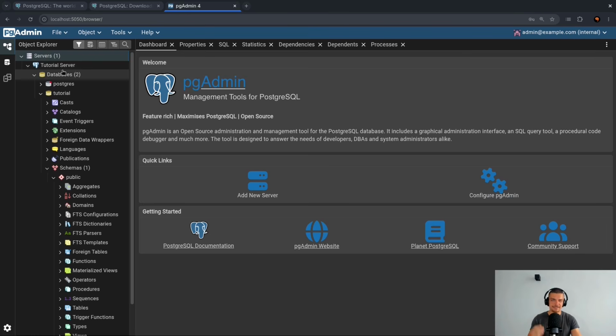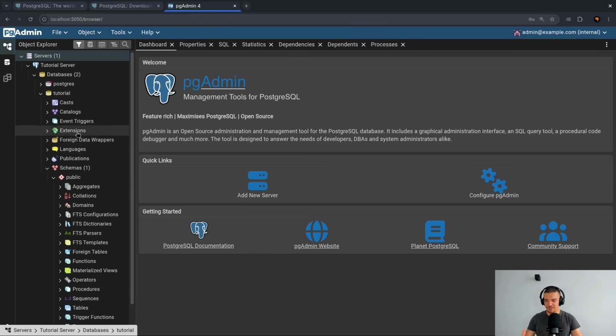Now, a server can have databases. A database is just a way or a place to store data in an organized way. We can retrieve data, we can save data, we can do stuff with data in an organized and structured way. This is what a database is. And we have the Postgres database by default, and we have the tutorial database that we created by providing the environment variable that had the name.